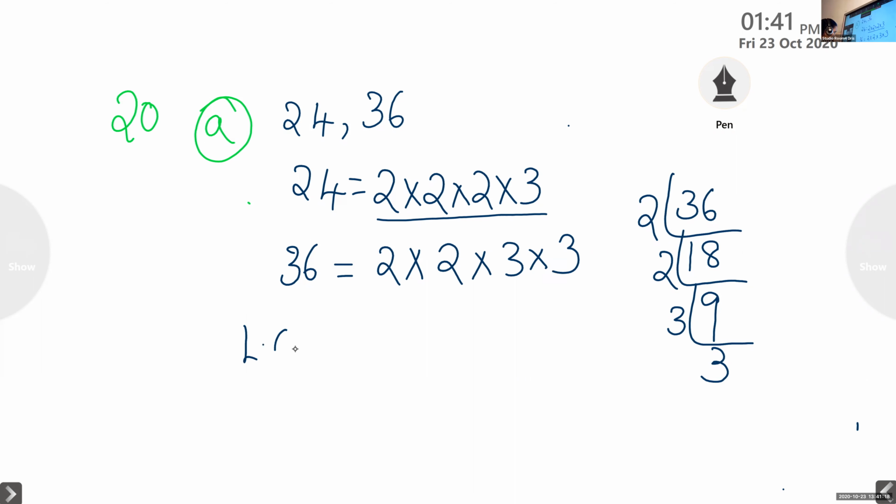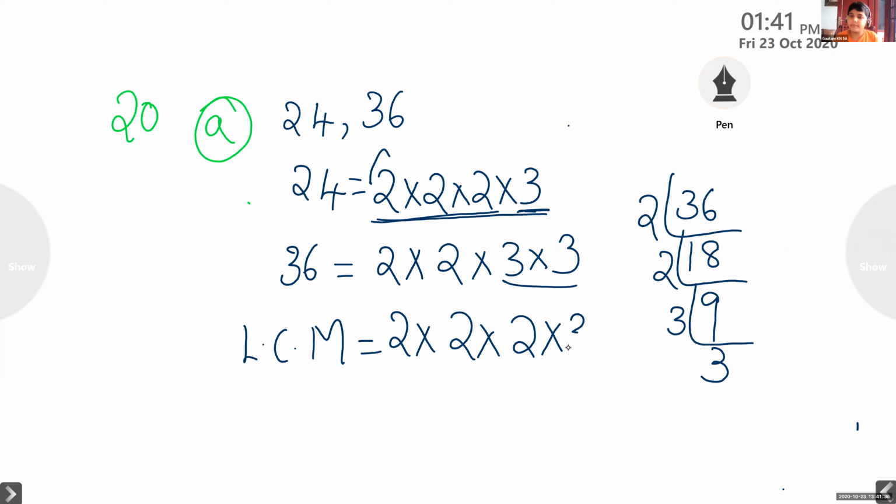We had to find the LCM of 24 and 36. So we can take here the maximum number of times 2 is repeated. Here 3 times, so 2 into 2 into 2. Here it is 1 time, here it is 2 times, so we take 2 times. 3 into 3. Multiply and tell me the answer.